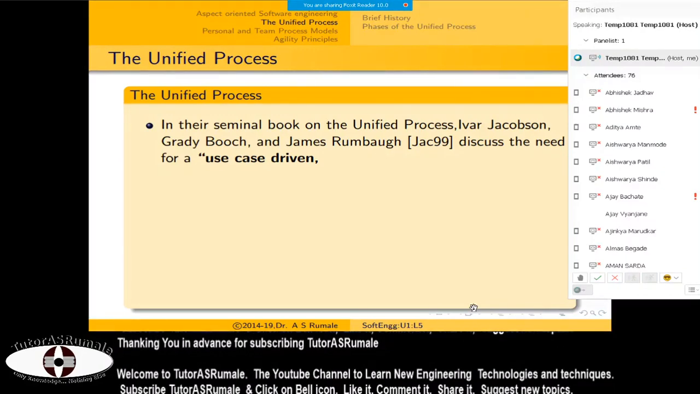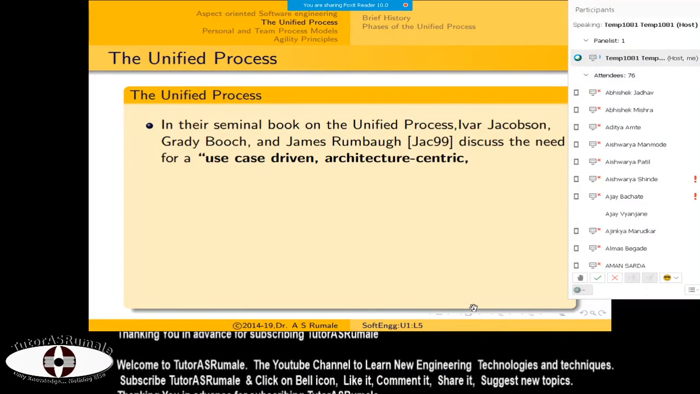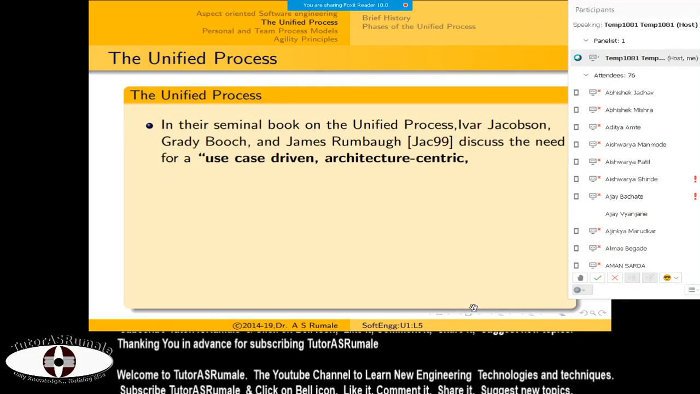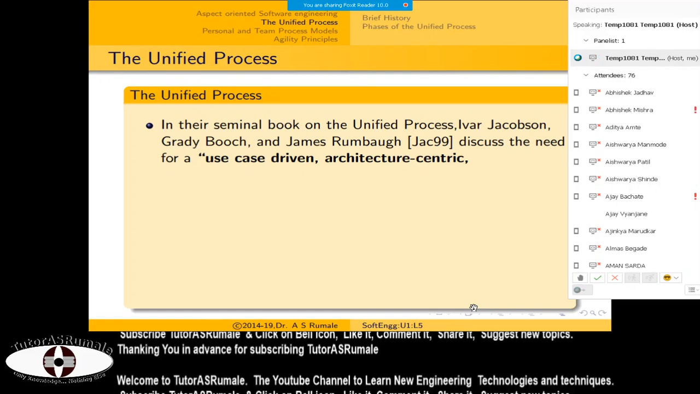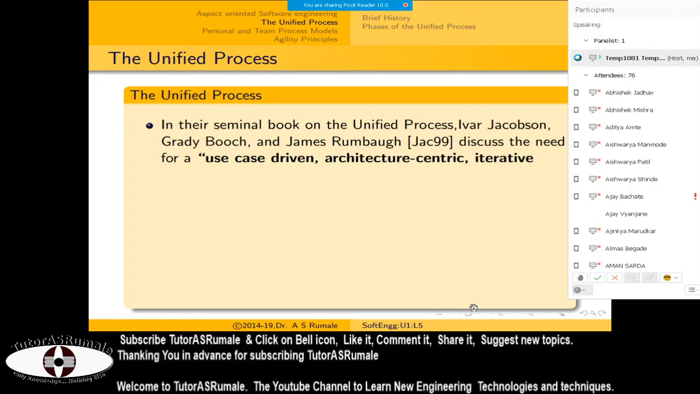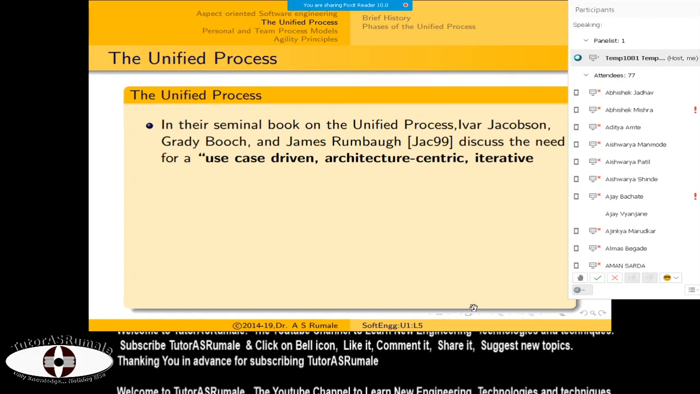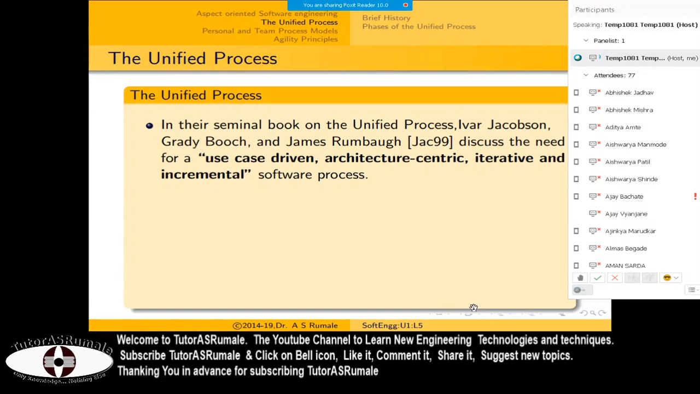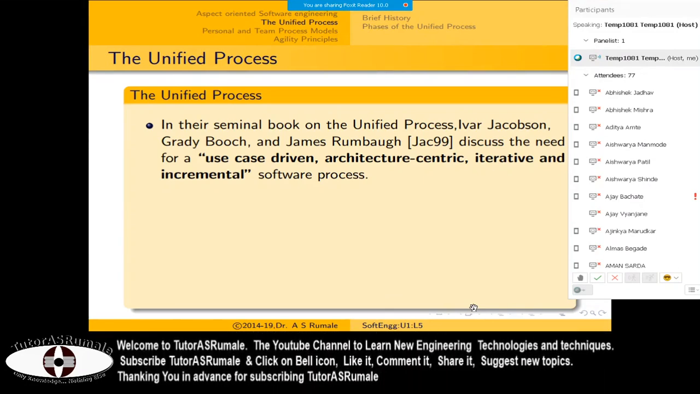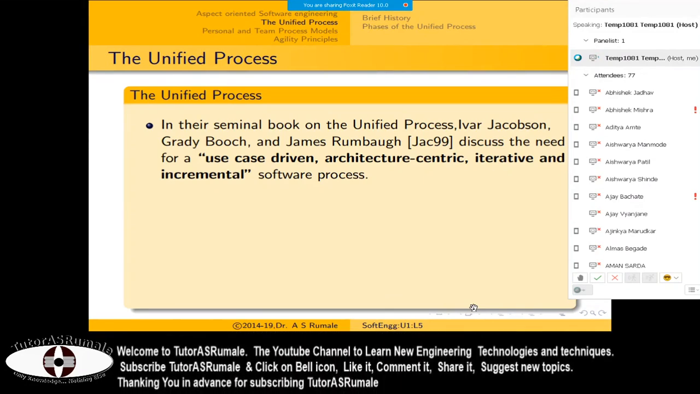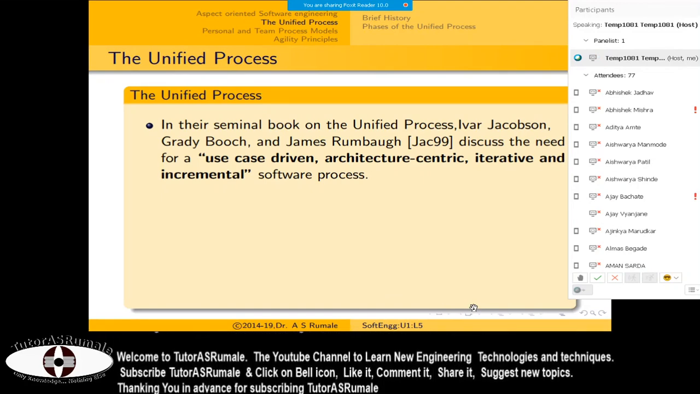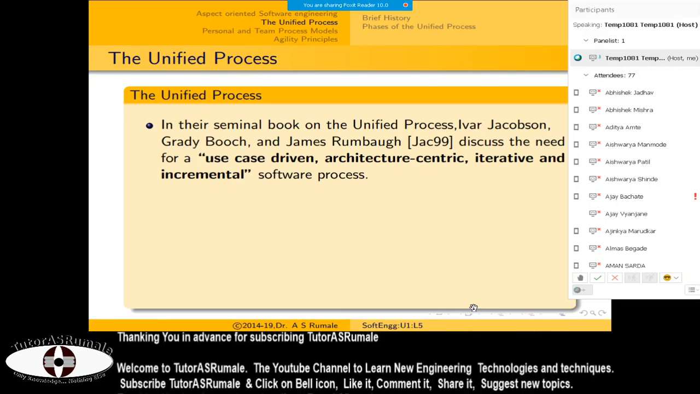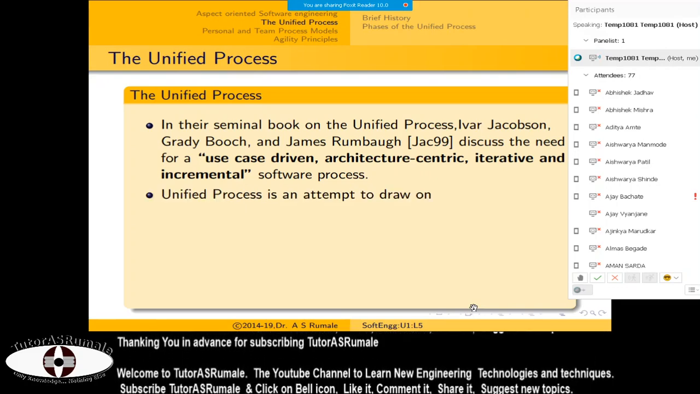Then it is concerned with the architecture of the system, so it is architecture centric. Once the use cases are done, from those use cases you can create the architecture. Then it is iterative and incremental in its basic principle. We have already seen the iterative model of software development. Iterative and incremental means it follows the Boehm spiral model. So it is a use case driven, architecture centric, iterative and incremental software process. This is the book definition that you can use.